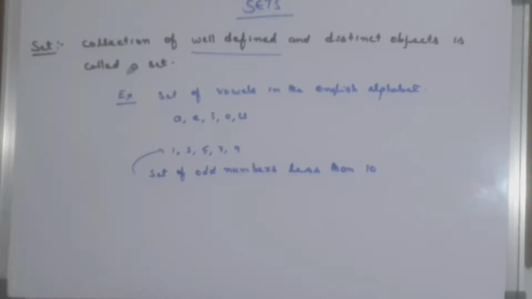Let us take one of the examples here. The collection of 5 most renowned mathematicians of India. What is the question?